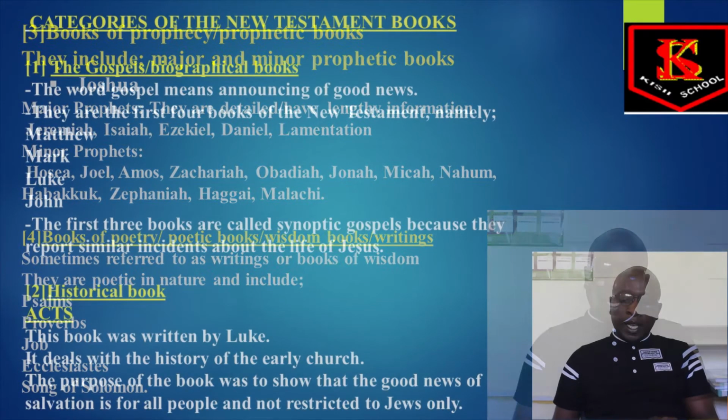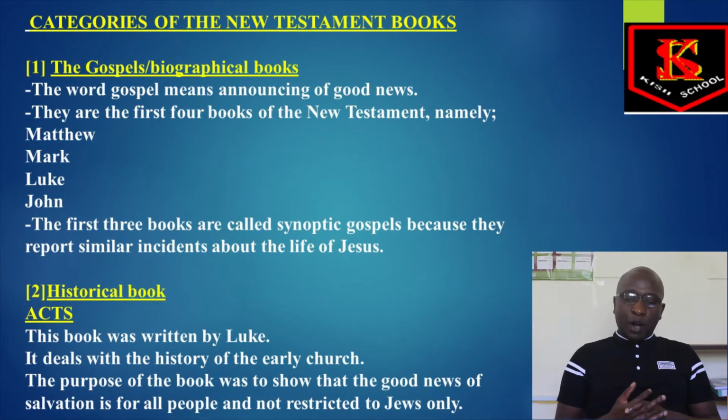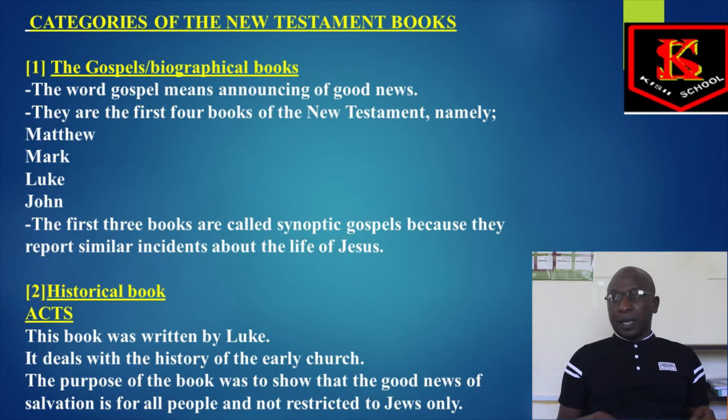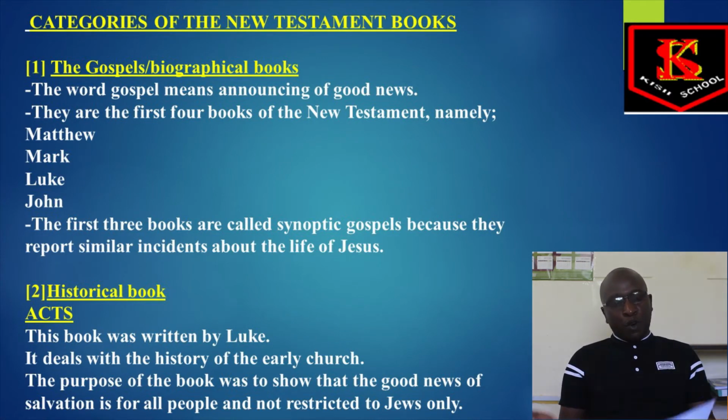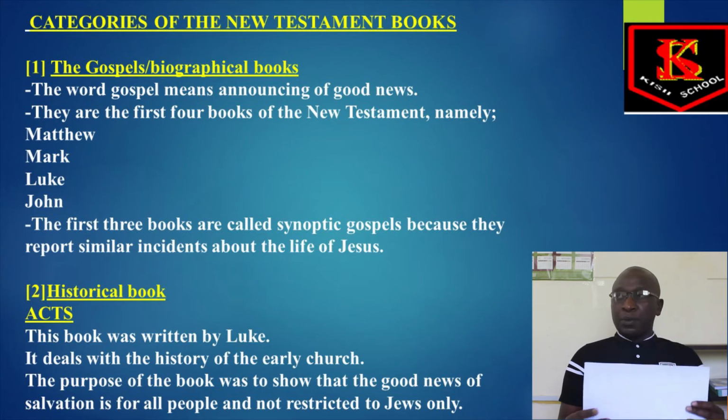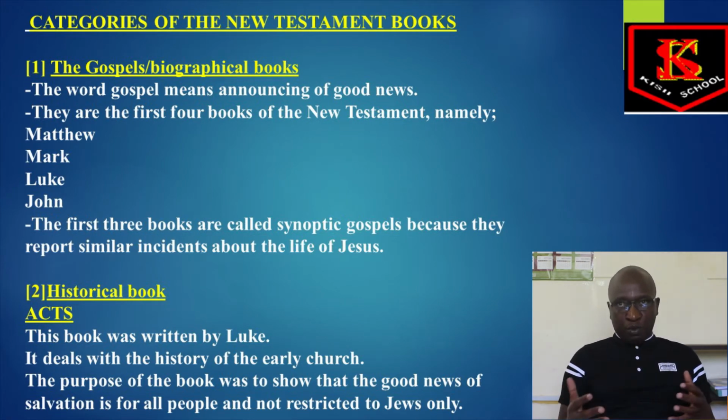So we want to go to the New Testament and see how the Bible is categorized in the New Testament. We have a number of categories. We have gospel books, sometimes called biographical books. We have historical book. Then we have the epistles. Then we have the prophetic book. There are 4 categories, and we will begin with the gospels or biographical book.